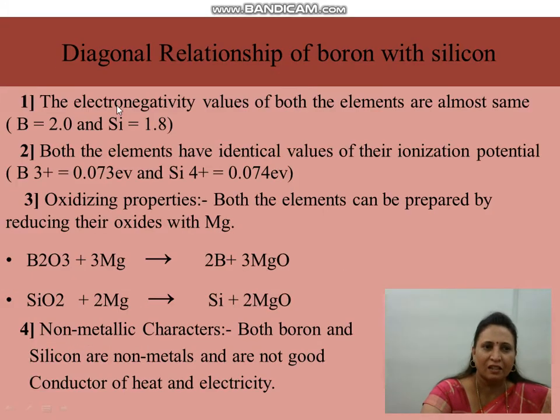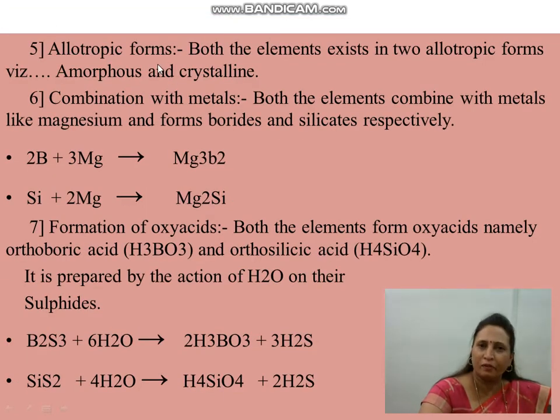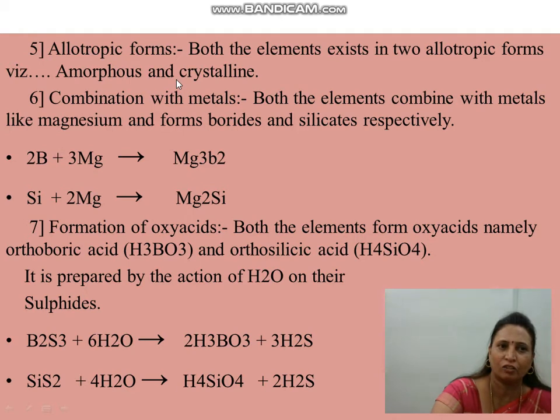What are those properties? Electronegativity: they show almost the same electronegativity value. Boron shows 2, silicon shows 1.8. Both elements have identical ionization potential values. Both show oxidizing properties, reducing their oxides by reacting with magnesium. Both show non-metallic character; both boron and silicon are non-metallic in nature, hence they are not good conductors of heat and electricity. Allotropic forms: both elements exhibit two types of allotropic forms, amorphous as well as crystalline.